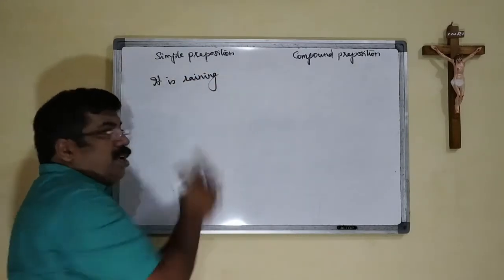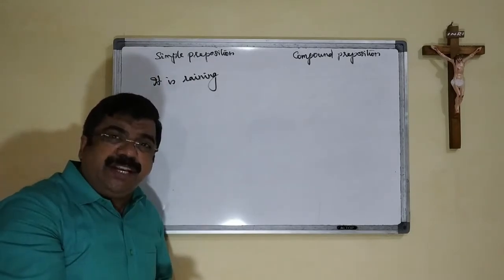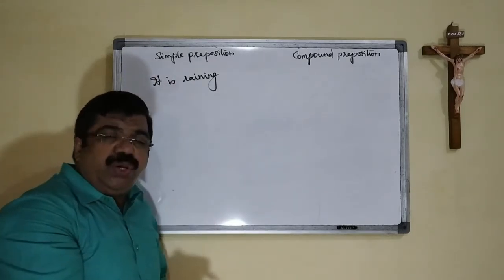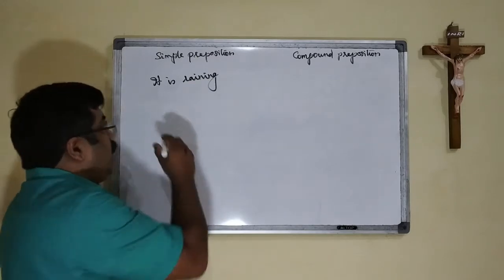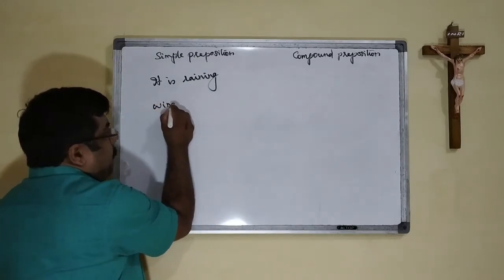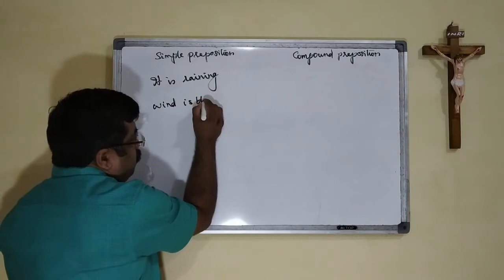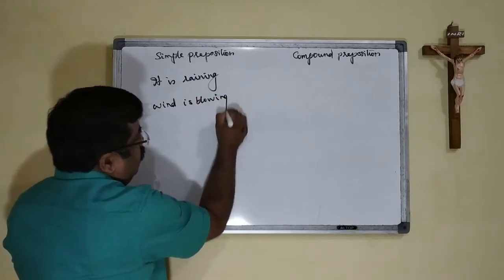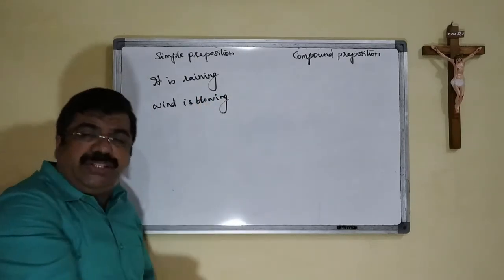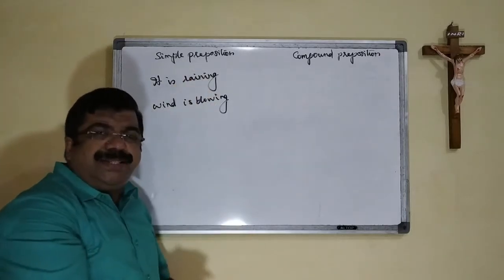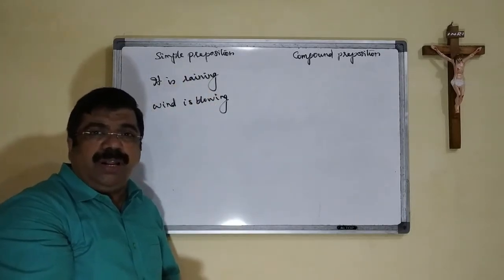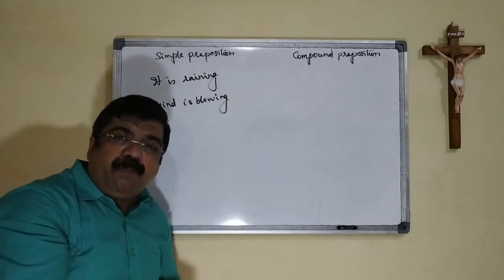See, this particular statement has only one statement. So we say that it is a simple preposition. Wind is blowing. This is a single statement. So we call it a simple preposition.